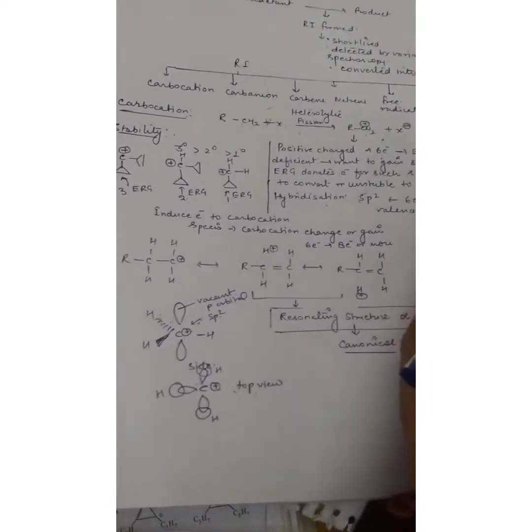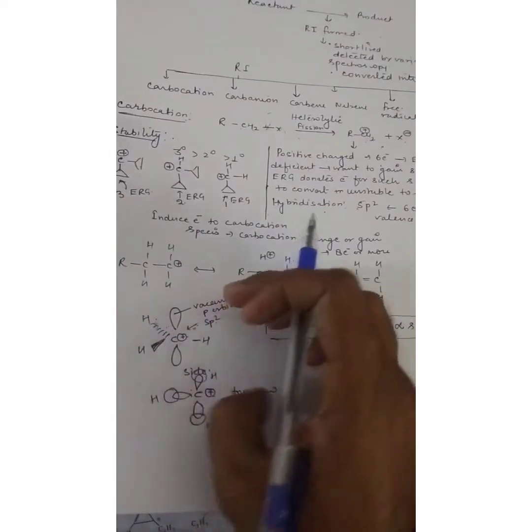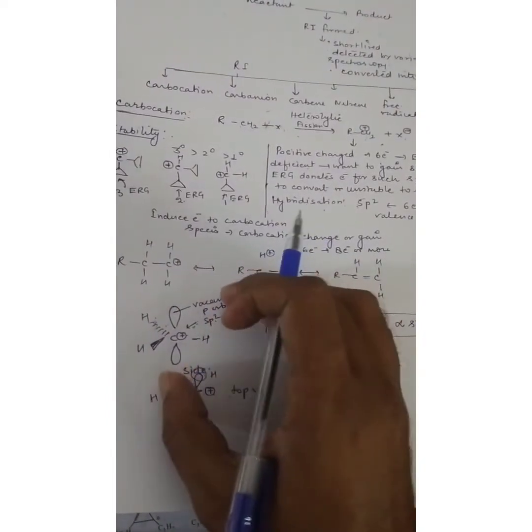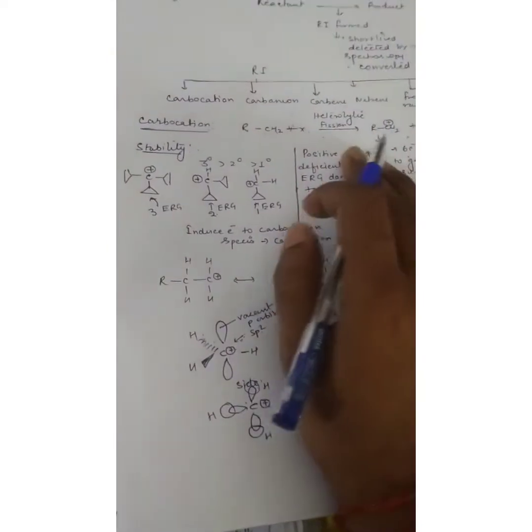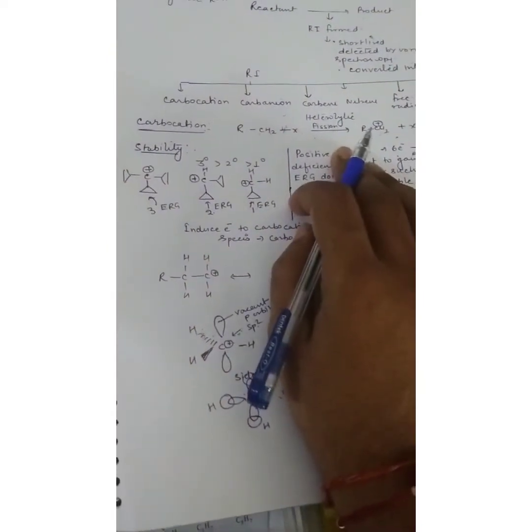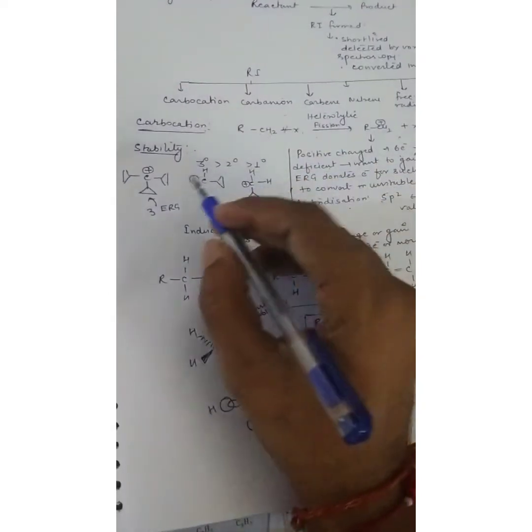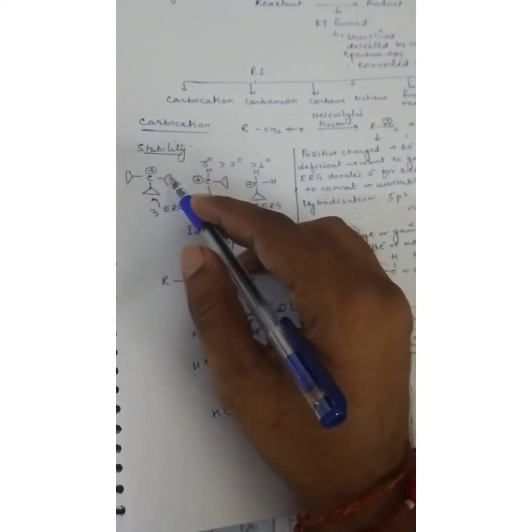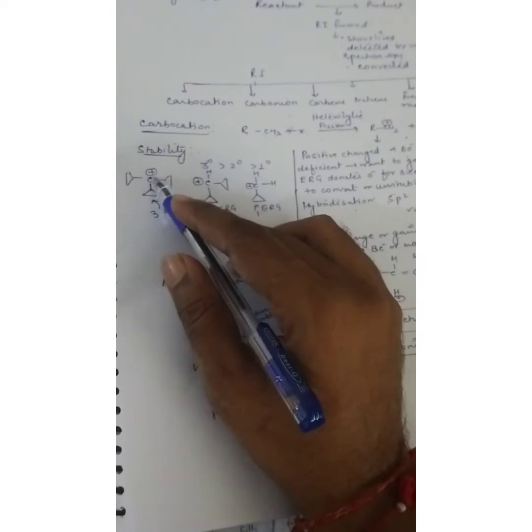This is the orbital structure I have explained here. So if you see the stability, the next point is the stability. What is the stability of carbocation? If you see, this is the carbocation, and it has 6 electrons here.